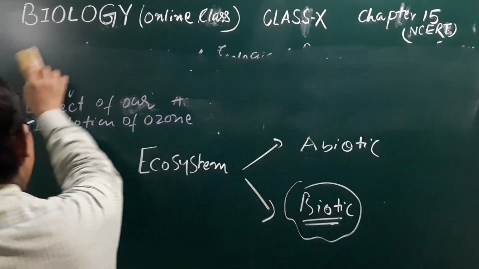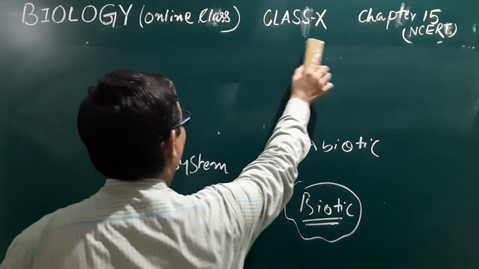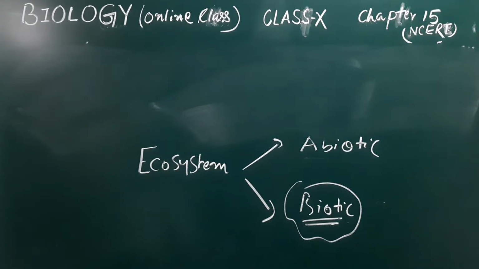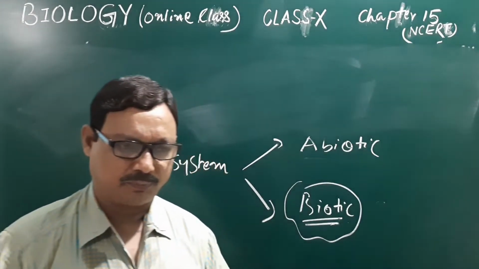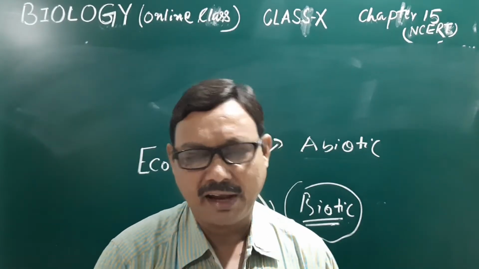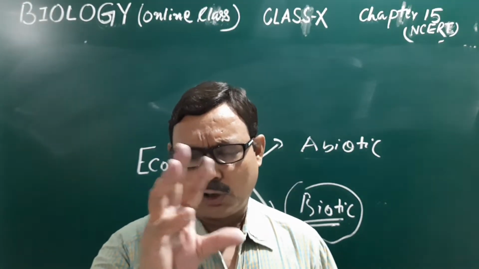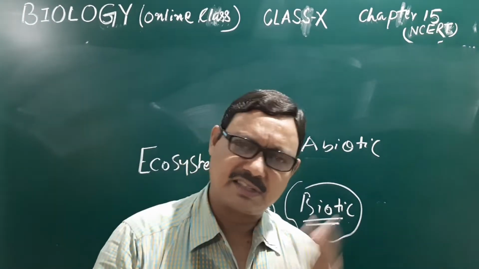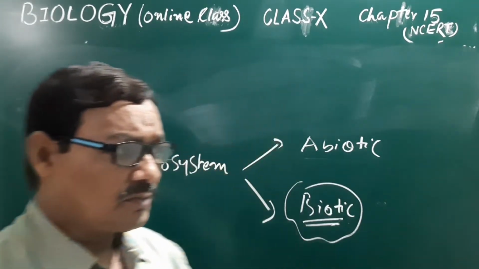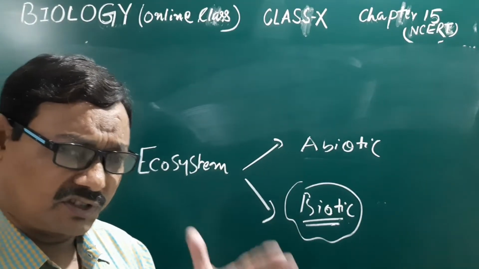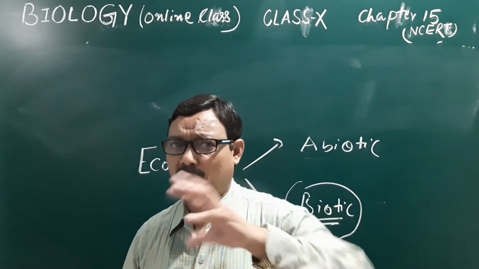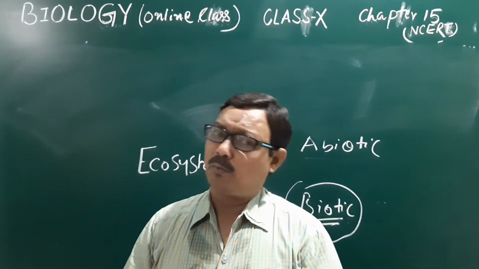In the earlier class, we have seen that ecology is the interaction of the living and non-living components of the environment, and the ecological unit is the ecosystem. And the ecosystem is such a unit of ecology having structural and functional component parts.